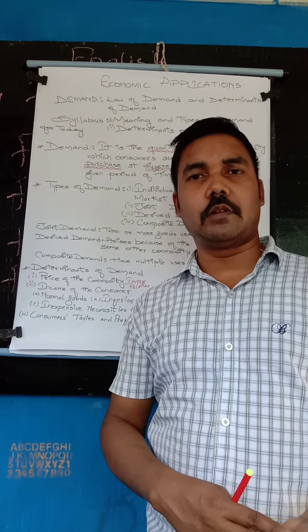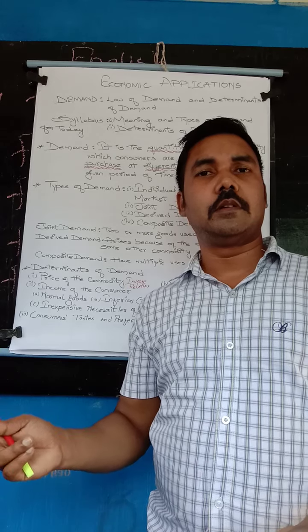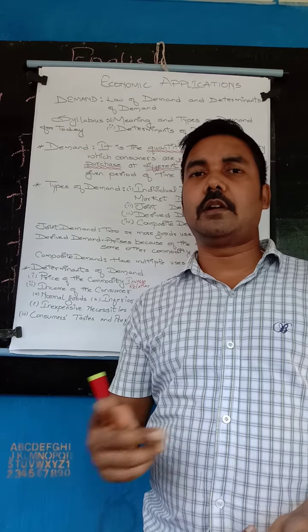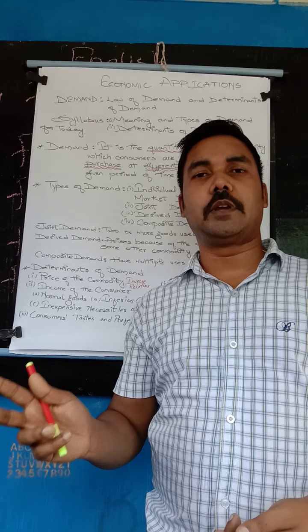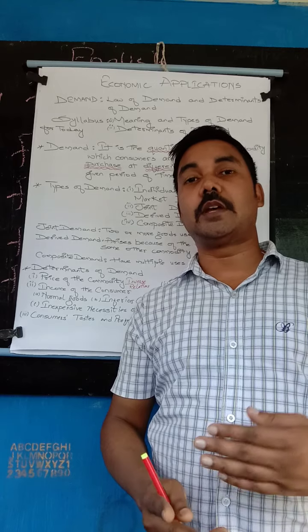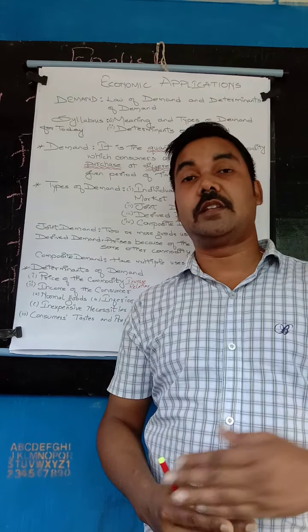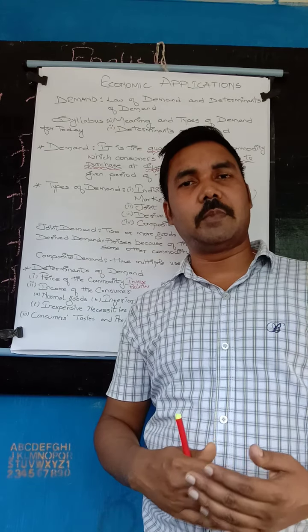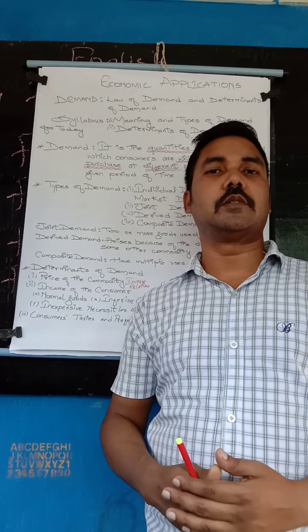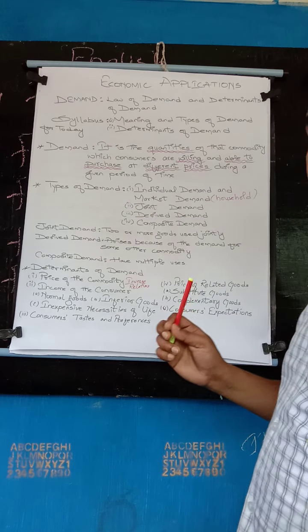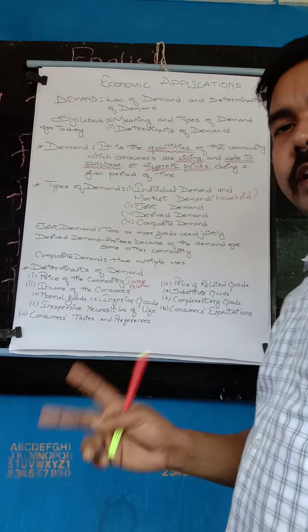Like car and petrol: if the price of petrol has increased in the market, then the demand for cars will become less. People will purchase fewer cars because the price of petrol has increased. If petrol is cheaper, then the demand for cars will be more in the market. So this is what complementary goods are. They are used together and go hand in hand.